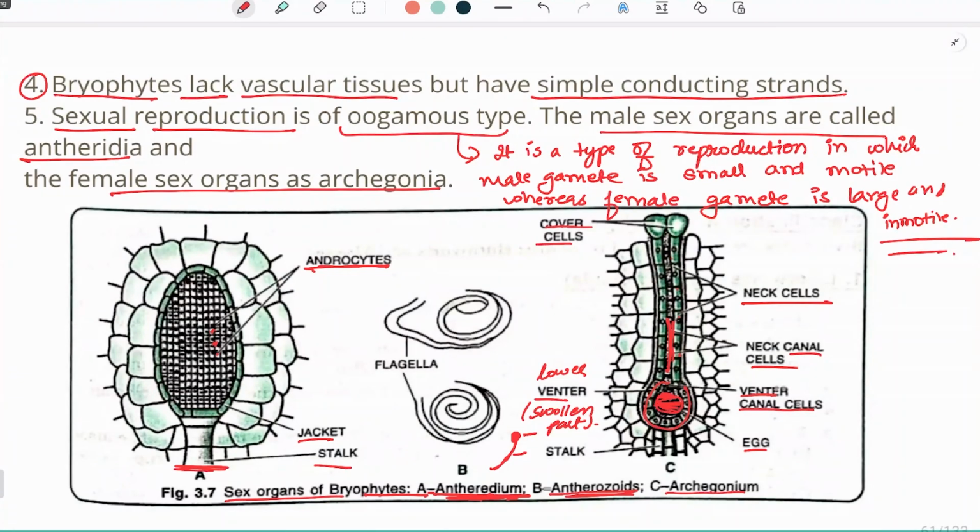Now, the sexual reproduction is of the oogamous type, we all know. The male sex organ is called the antheridium. We have seen the structure of the antheridium. It has a stalk and a capsule-like structure inside which androcytes are present, which give rise to antherozoids. These antherozoids are biflagellated, and with the help of them they swim in water and reach the surface of the archegonium, then enter into the canal and reach the egg, resulting in fertilization.